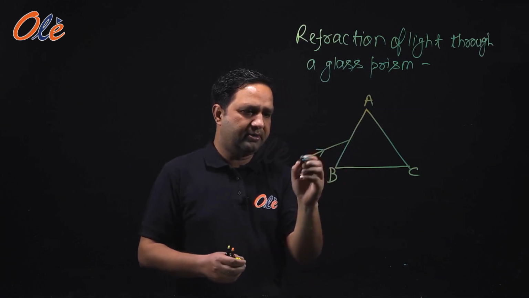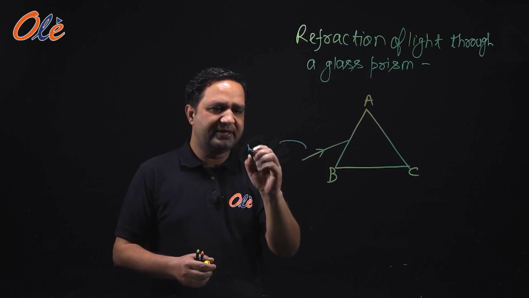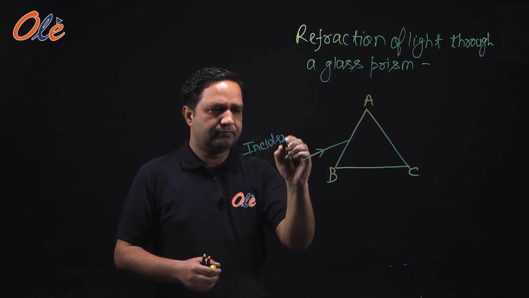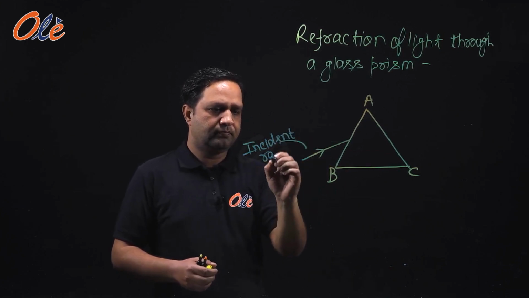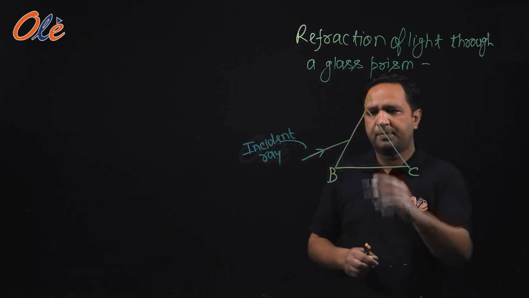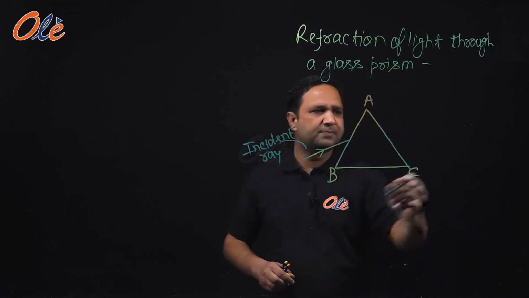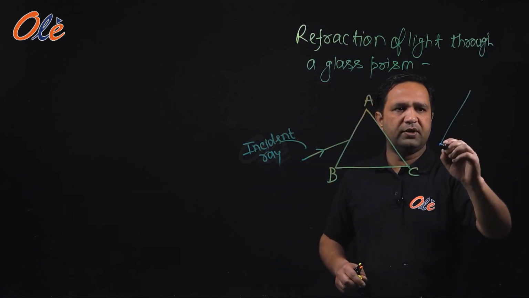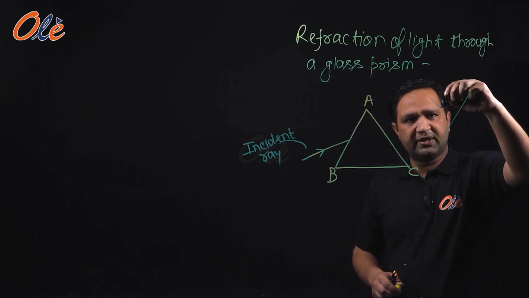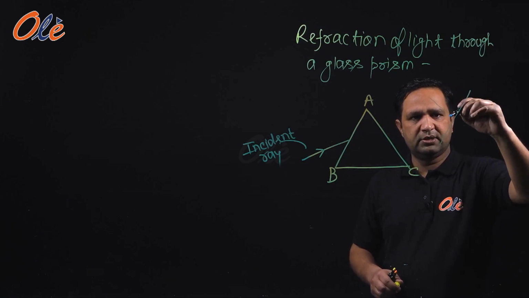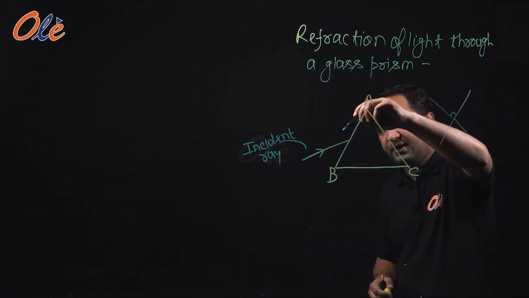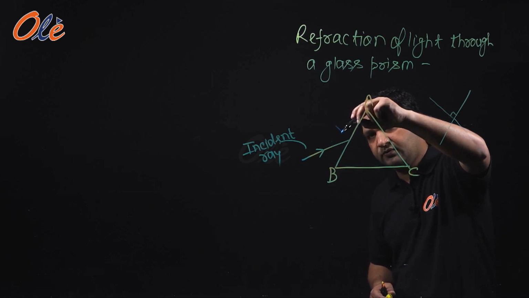This light ray is known as the incident ray. Now we will draw a perpendicular on this surface. If we draw a perpendicular on this surface, then it will be of 90 degrees like this. And on the other surface too, the perpendicular we draw will go like this.